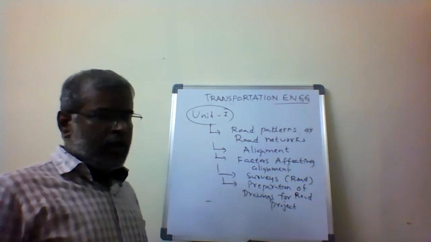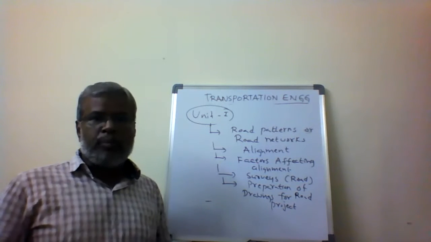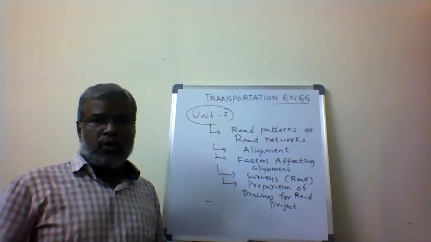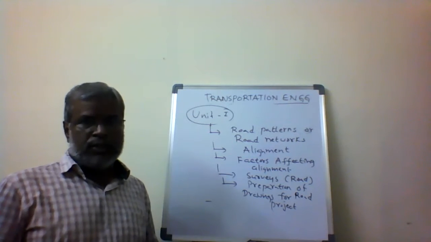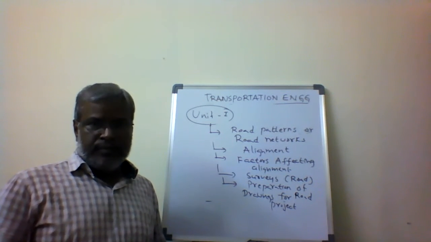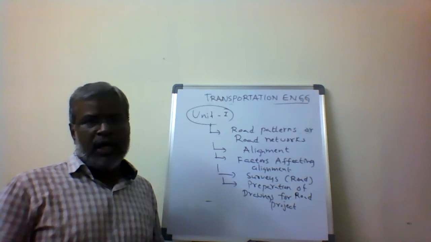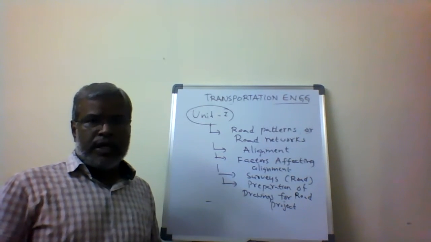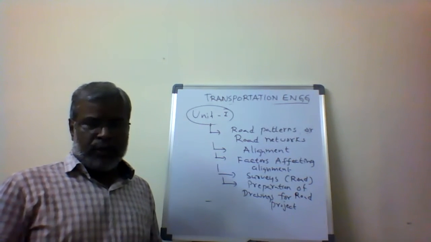After understanding the road development plans, what are the various road patterns, the types of road patterns or road networks that are designed for road construction. Then the alignment: what is meant by alignment, what are the factors affecting the alignment, and what are the various road surveys needed for the construction of a road, that is, the preliminary surveys.